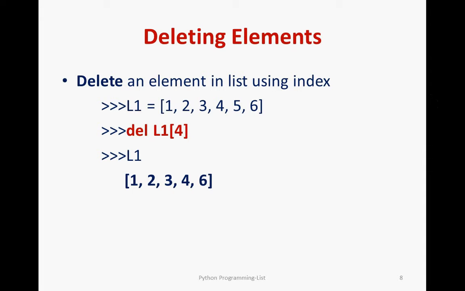And if you want, you can delete an element like this, using the predefined del function. This is one of the important functions. You use del followed by the list name and the position, that is the index value. If I'm giving element of 4, counting 0, 1, 2, 3, 4, it will remove the fourth element. That's it, 5 has been removed. If you print it after this, it will print without that 5.